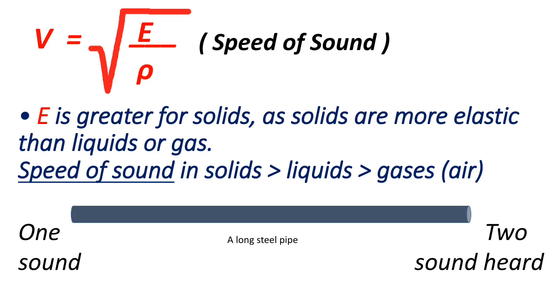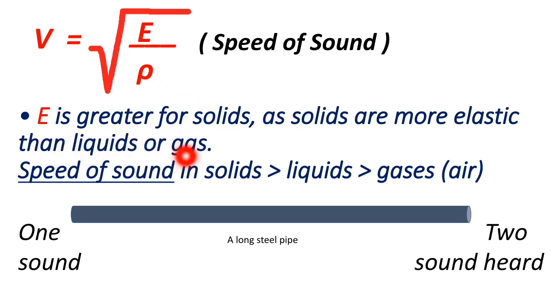So here the velocity is given as the square root of E by rho, Young's modulus of elasticity by rho. So that means if E is greater, that means if this elasticity is greater, generally for solids elasticity is greater, that means solids are more elastic as compared to liquids or gases or any fluid.